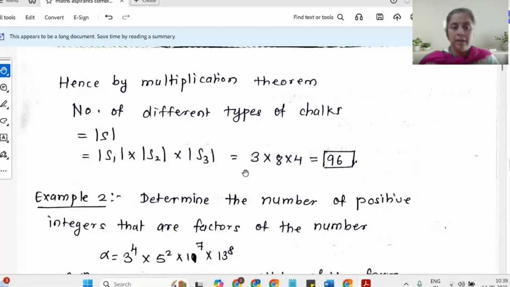Then, if I have to find the cardinality of S, I will apply the multiplication principle. By the multiplication principle, the cardinality of S will be equal to the cardinality of S1 into the cardinality of S2 into the cardinality of S3, which is 3 into 8 into 4, which is 96. So that is how I apply my multiplication principle in this particular question.